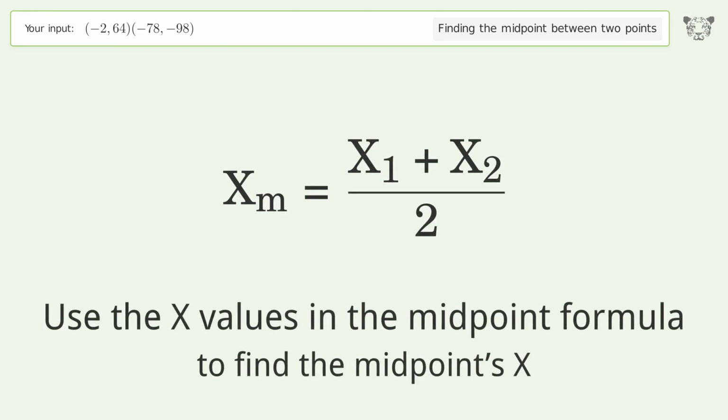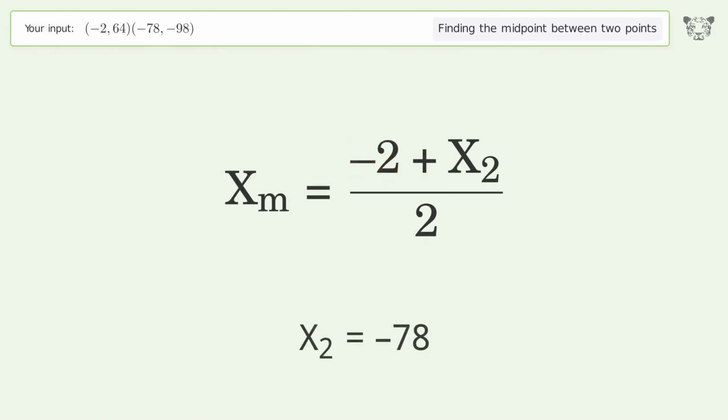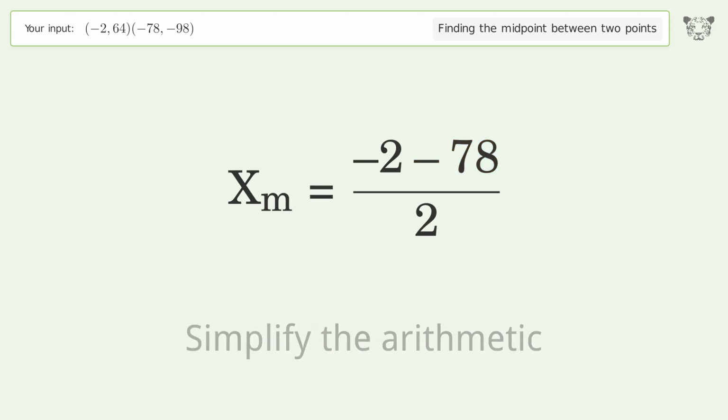Use the x values in the midpoint formula to find the midpoints x. x1 equals -2. x2 equals -78. Simplify the arithmetic.